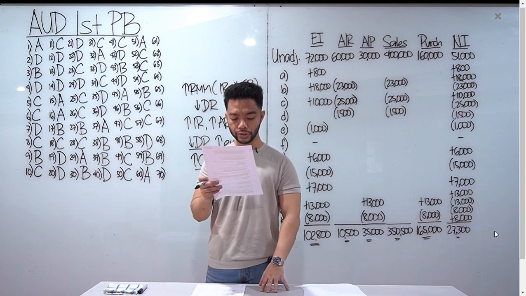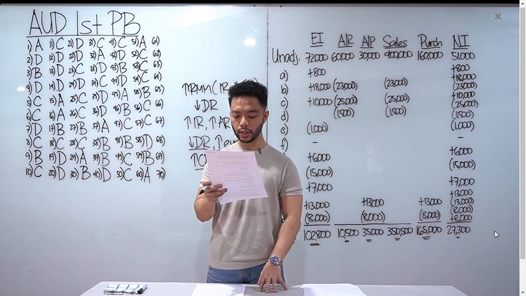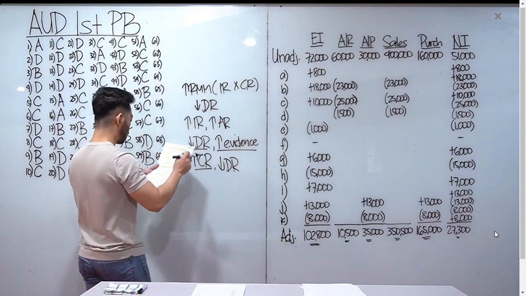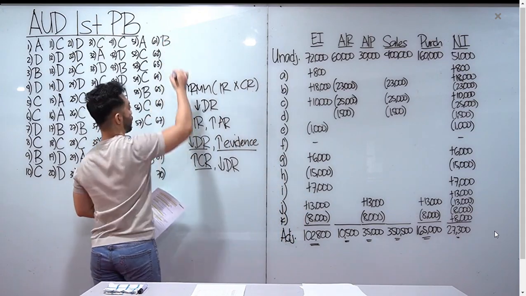Number 61, the auditor's judgment concerning the overall fairness of the presentation of FS. Siyempre, yung PFRS or yung GAAP natin. Generally accepted accounting principles, letter B. Yan yung framework na gagamitin natin.